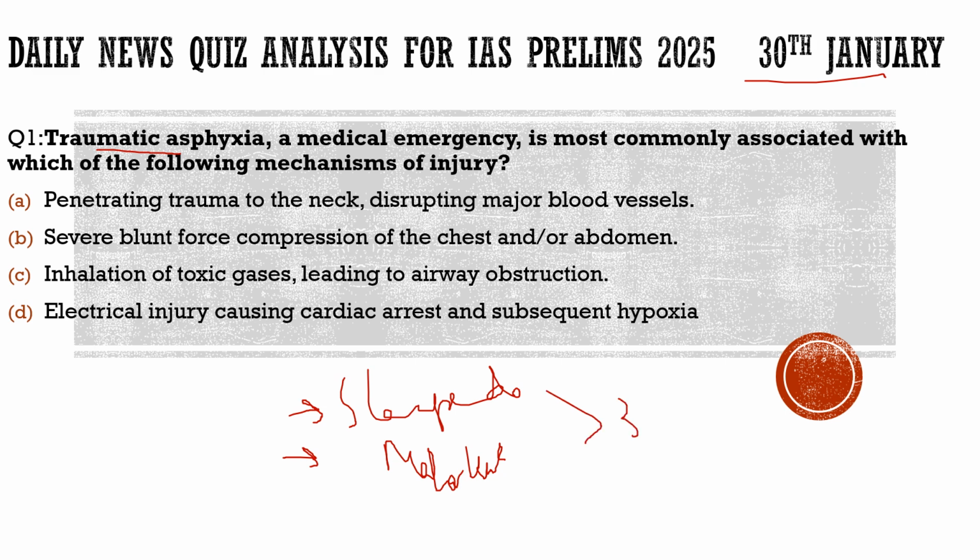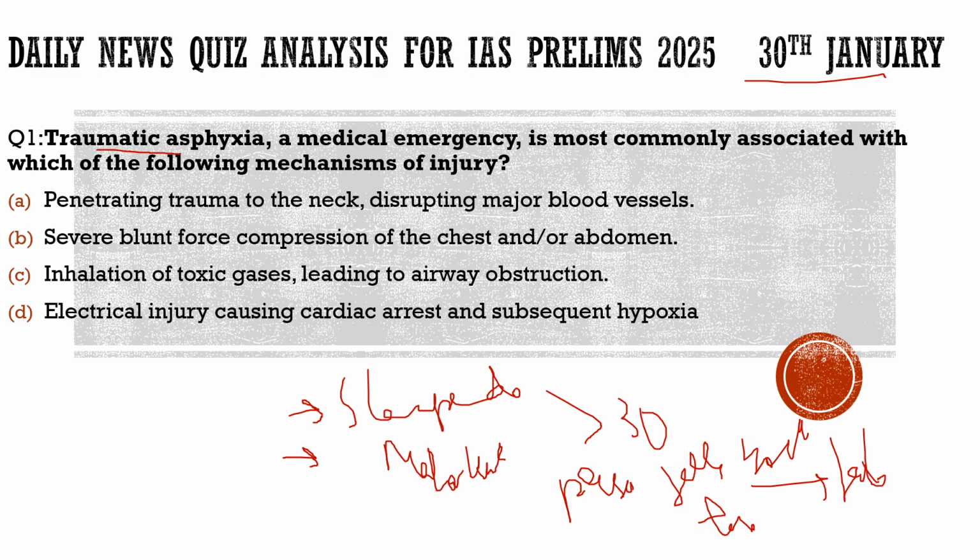Now what is this traumatic asphyxia? It is a condition where the person feels breathlessness. He feels that he cannot breathe anymore. He feels chest congestion, a compression in the chest, due to which he feels breathlessness, and finally he can die due to that condition, or it can be fatal for him. So this traumatic asphyxia has been a cause of death for many persons in this world.